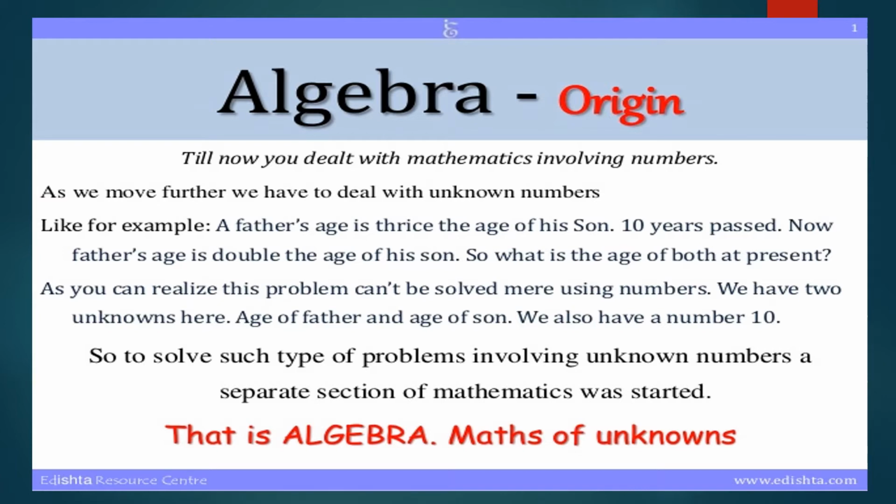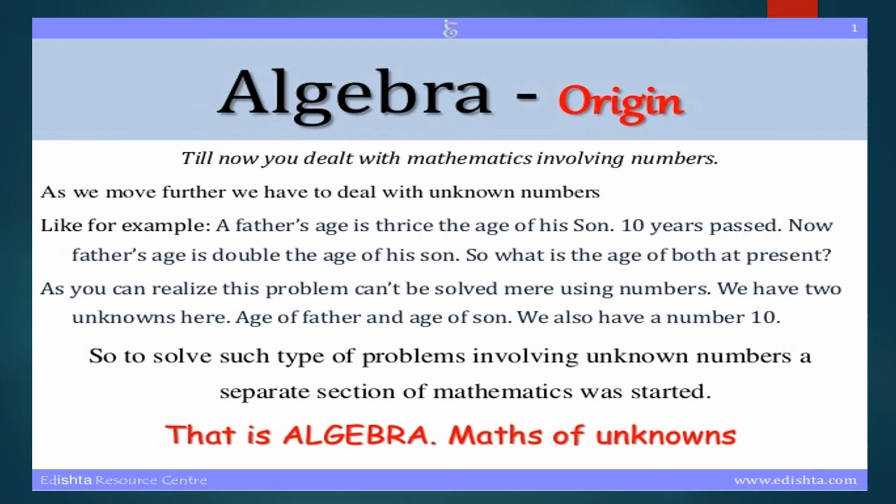Similarly, here is the example of father's age is thrice the age of son. If someone says that the son's age is 12, the father's age is 36, right? I should not say 18, but the correct one is, if son's age is 12, the father's age is thrice of 12, that is 36. Let's see further what is algebra.